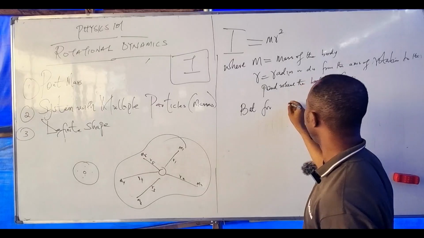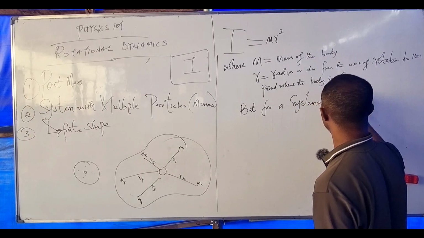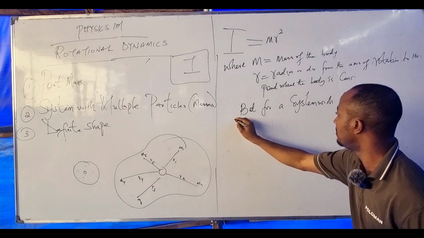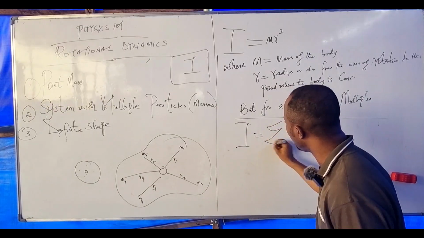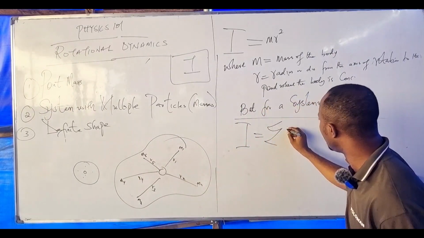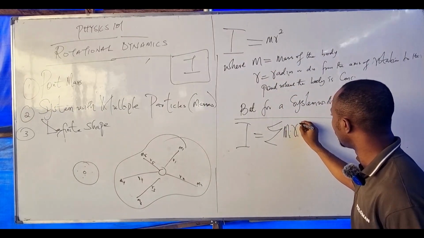But for a system with multiple particles, my inertia becomes I equals the sum of all the inertia, meaning the sum of mi ri squared.